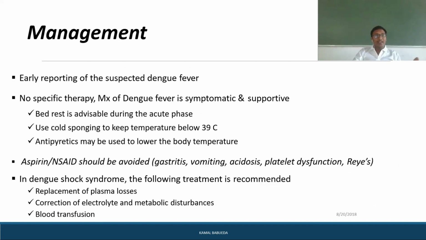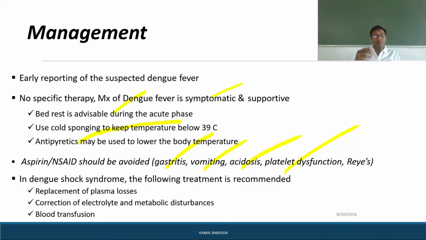Coming to the management, whenever you find an early case, whether in the community or in the hospital, you should report the suspected dengue fever, and there is no specific therapy. So management for dengue fever is symptomatic and supportive. The patient is advised to take bed rest during the acute phase, you should use cold sponging for temperatures above 39 degrees Celsius, and antipyretics may be used to reduce the temperature. Aspirin and NSAIDs should be avoided to prevent gastritis, vomiting, acidosis, platelet dysfunction, and Reye's syndrome.